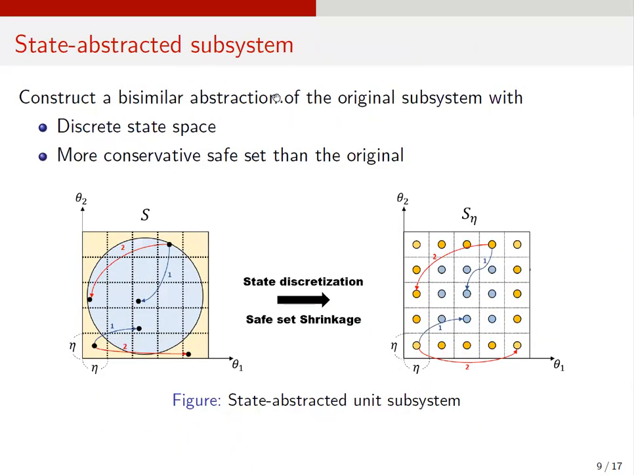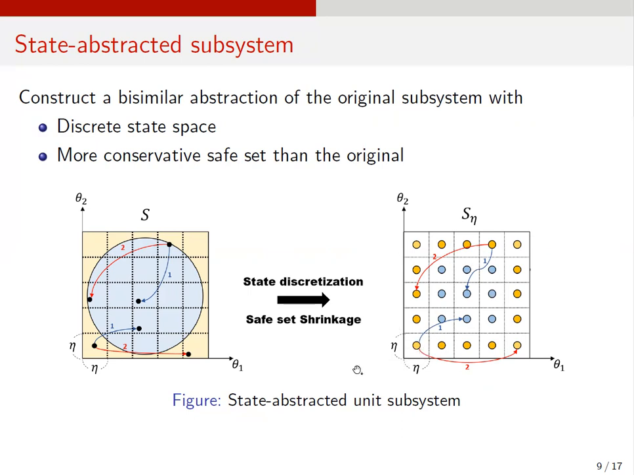As the first step, we construct a state abstract version of this subsystem. We first divide the state space of it into multiple same-size squares, and then we only keep the center of these squares as the abstracted states. And the size of these squares and the transition relationship between these abstracted states should be determined in a way that these two subsystems here have some level of bisimilarity.